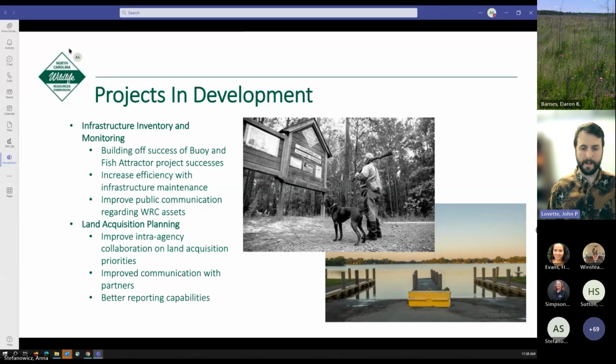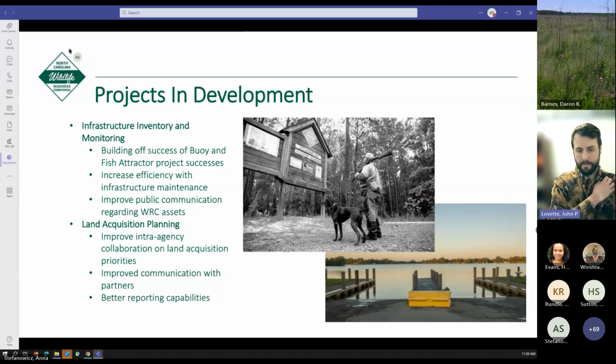We can create the same kind of mobile applications that our field staff can then quickly open and just change one status field for that feature, for that gate. And then because it's linked with an online database and then linked with a public facing map, the public will then immediately be able to see what's going on with that feature, with that gate, anything of that sort. So yeah, it really improves our ability to communicate with the public regarding Wildlife Resources Commission assets.